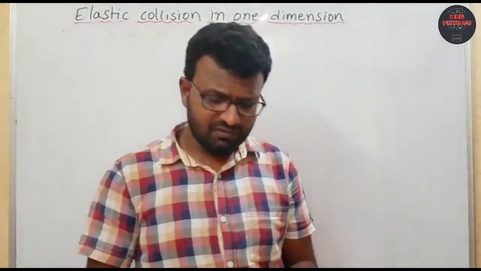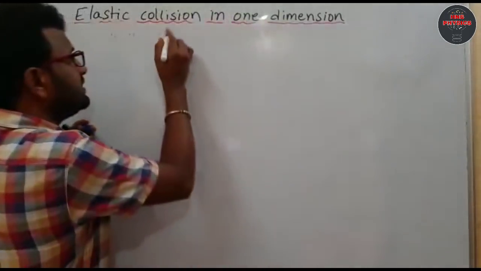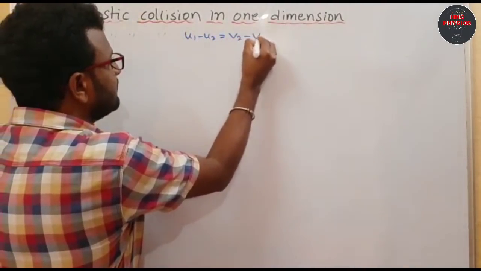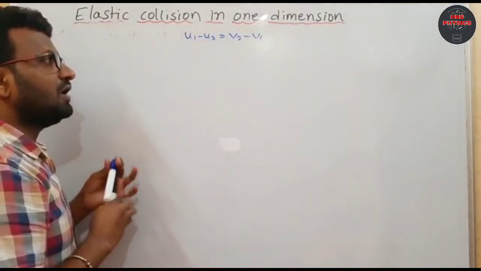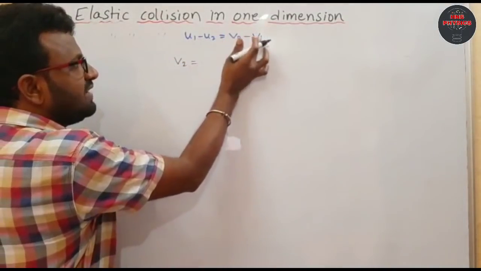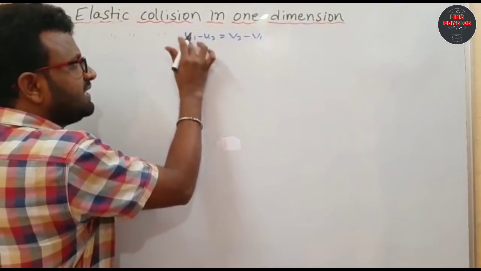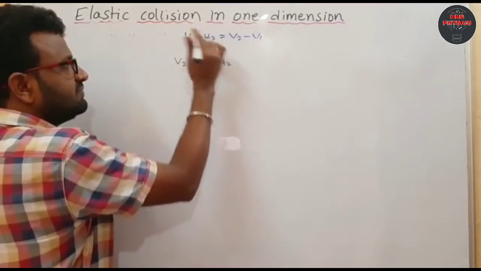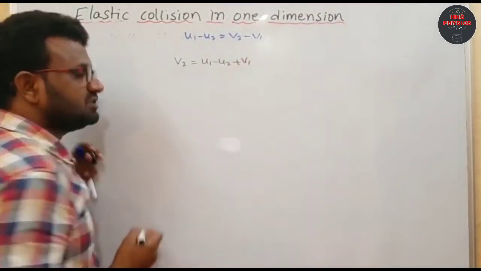Come to equation 4. What is equation 4? u1 minus u2 equal to v2 minus v1. From equation 4 I am going to write the value of v2: sending the term to the left side, u1 minus u2, and this value becomes positive.